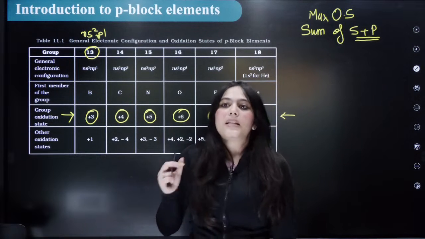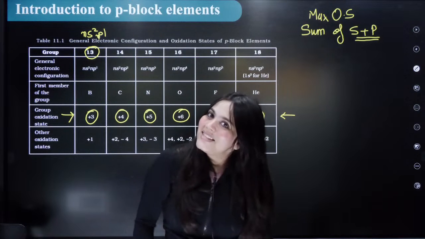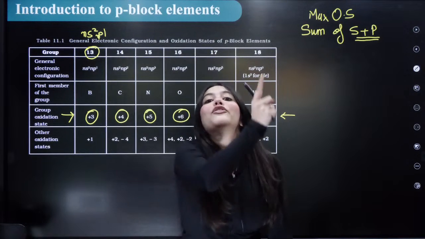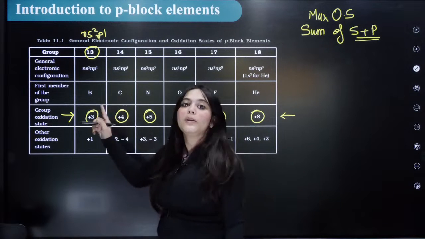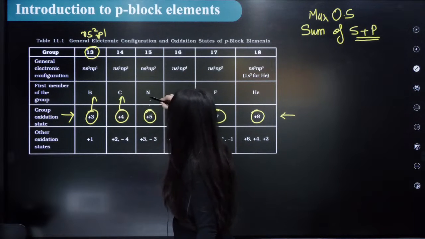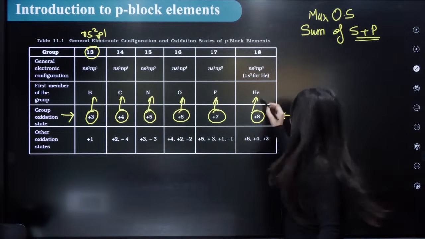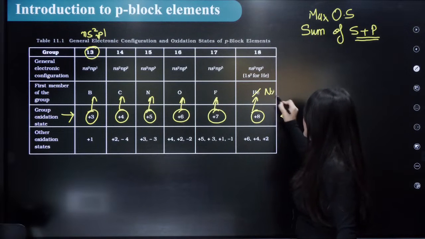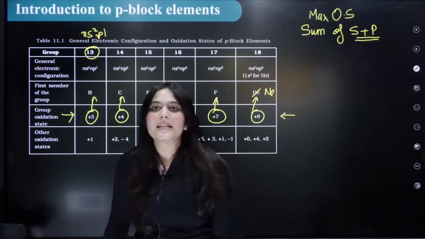So the group oxidation number actually is true for which elements? For your second period elements. For example, the first member of the p block. This is true for boron, for carbon, for nitrogen, for oxygen, for fluorine and for neon. For helium it is not. Let's start with neon. For these elements, these oxidation states are true.